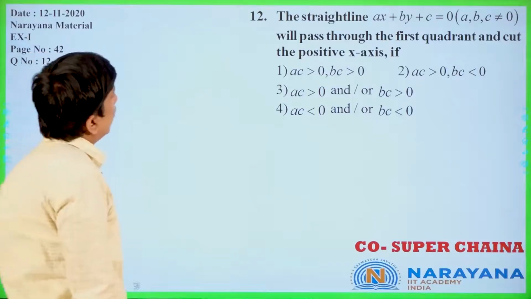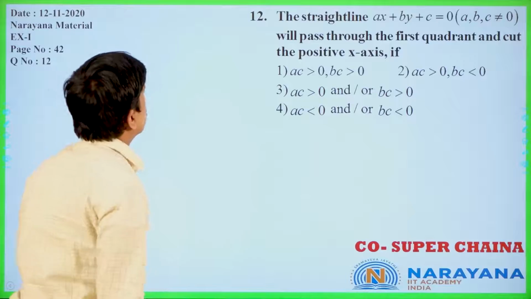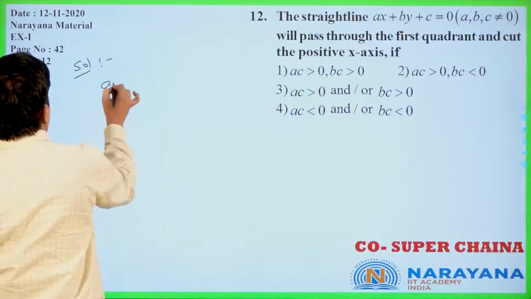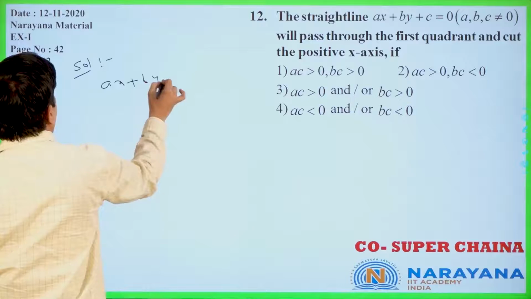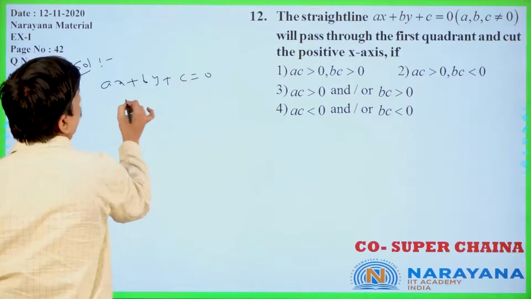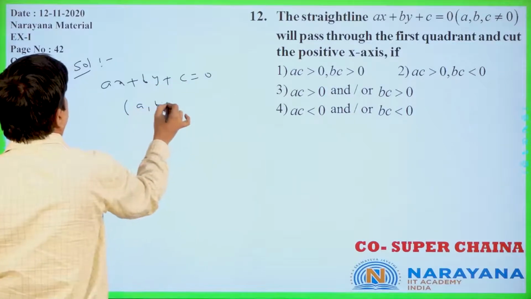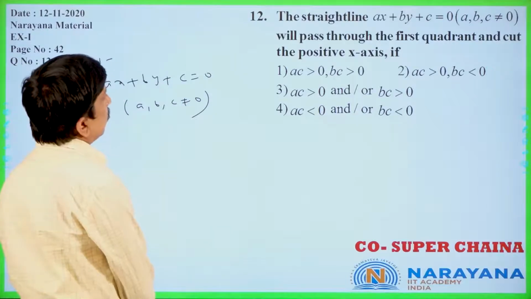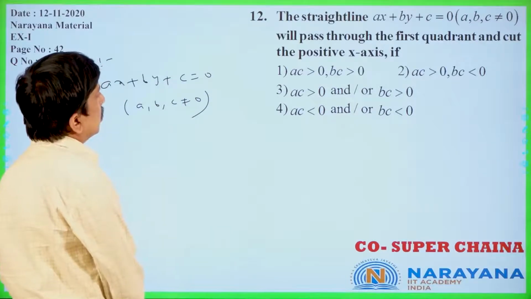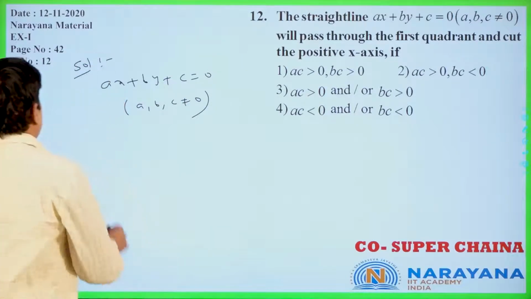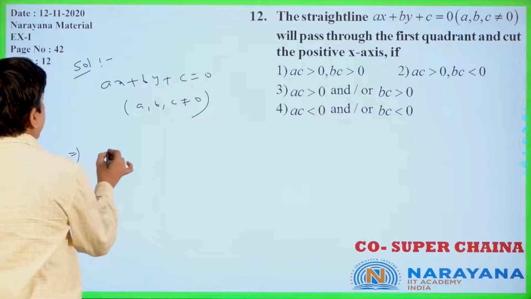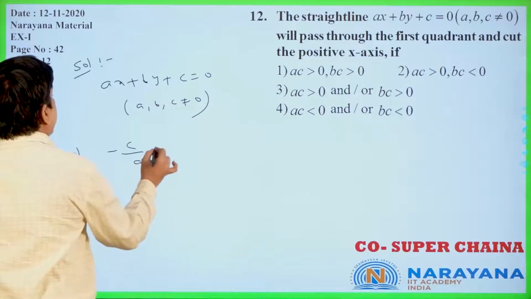The straight line ax plus by plus c is equal to 0, where a, b, c are not equal to 0, passes through the first quadrant and cuts the positive x-axis. The condition is minus c by a greater than 0.